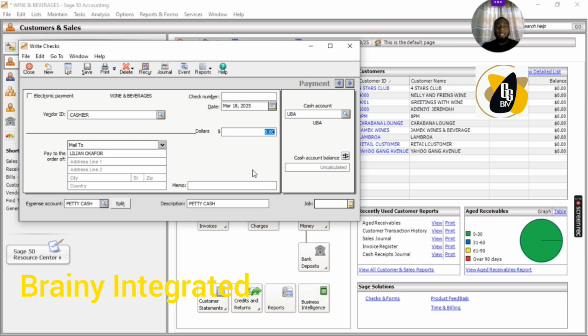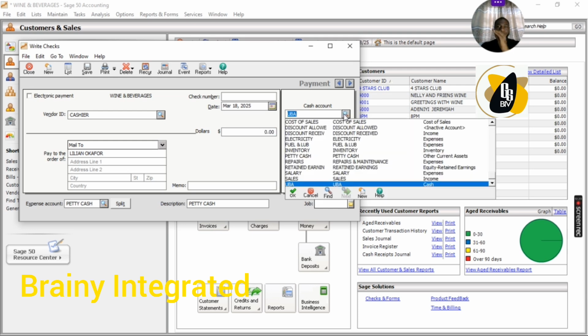All right. So the next thing is, from which account is this money coming out from? Now, the business bank account in this case is UBA, right? So I'm going to select UBA.